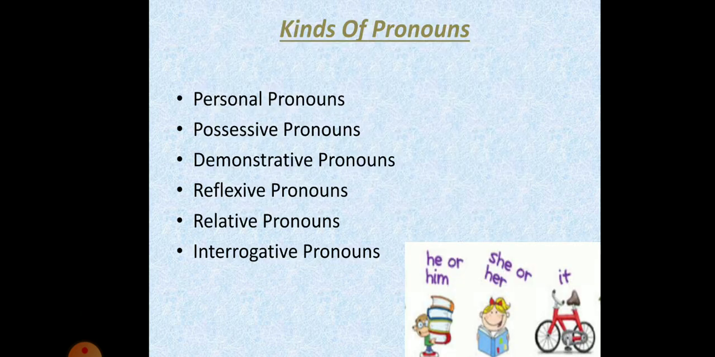Kinds of pronouns. Personal pronouns, possessive pronouns, demonstrative pronouns, reflexive pronouns, relative pronouns, interrogative pronouns are the different kinds of pronouns. Now we will discuss more about the kinds of pronouns.